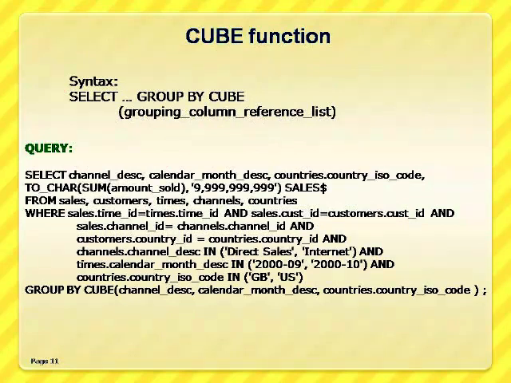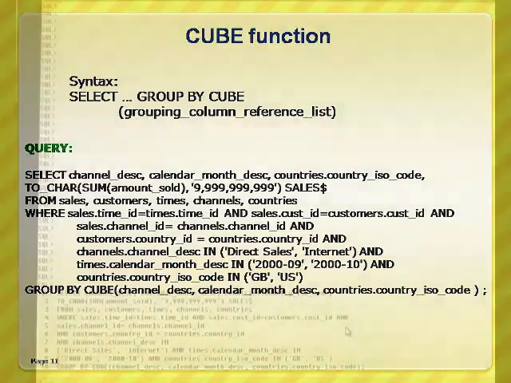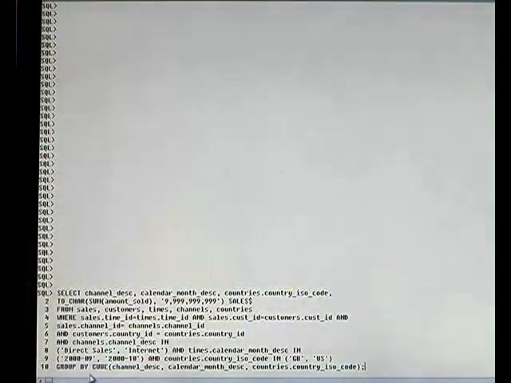As I mentioned earlier, instead of rollup, we need just to mention only cube. Other parts of the syntax are the same as the rollup. Now we'll demonstrate how cube works in SQL. In this query, we have used group by cube over 3 attributes, namely channel_description, calendar_month_description, country_ISO_code.